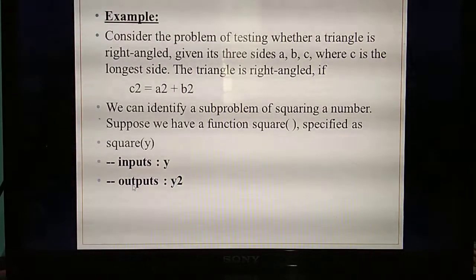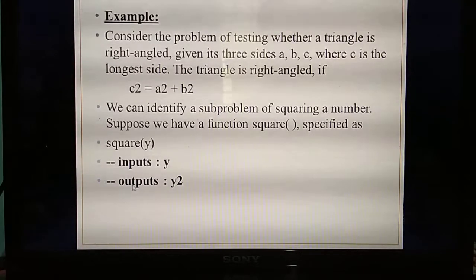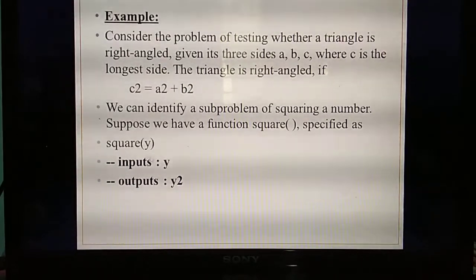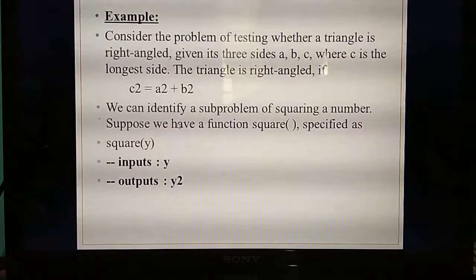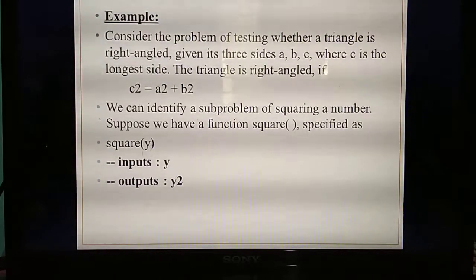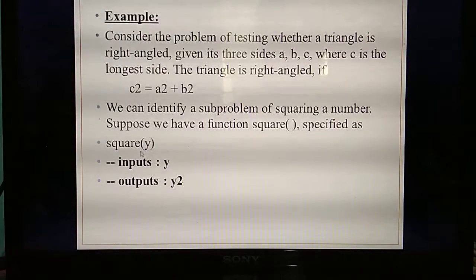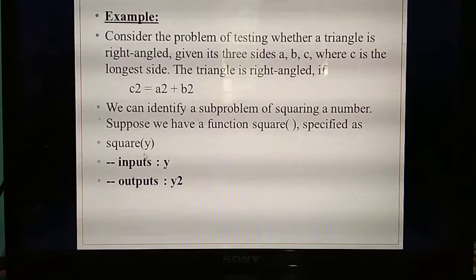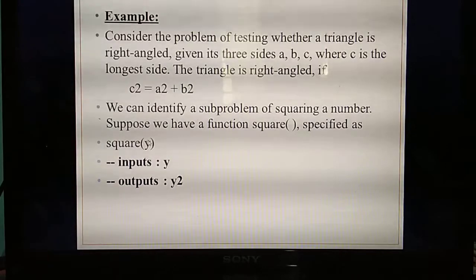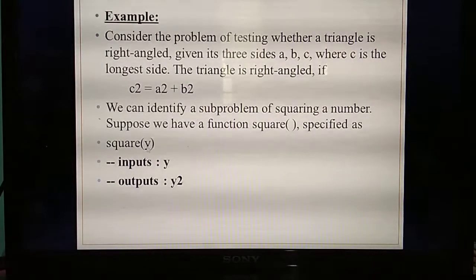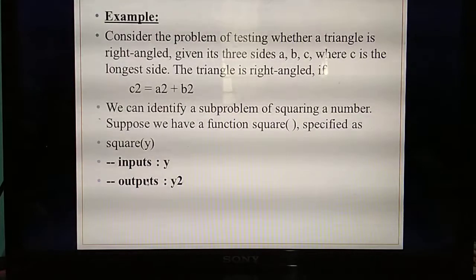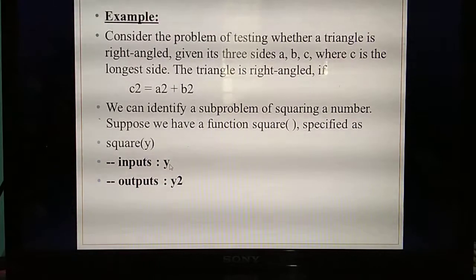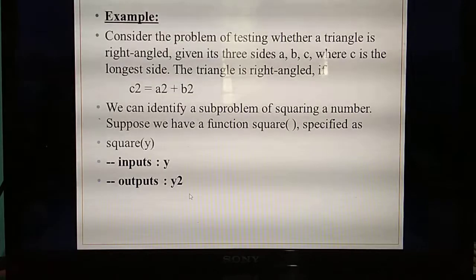What's the specification of the function? First, you need to give the function name. What's the name of the function they have given? Square of. They have given the variable called y. For squaring, what's the variable they have given? Y. So what's the input? Input is y. What output will you get for square? Y means y square. So the output you will get is y square.